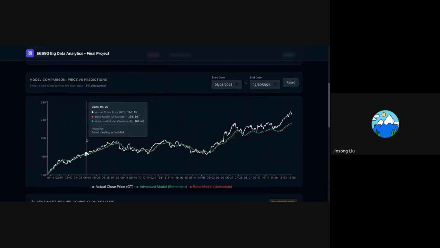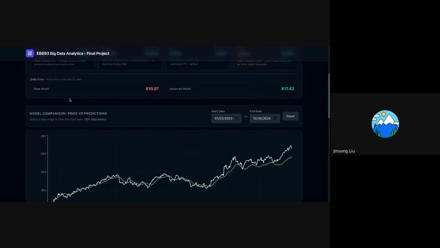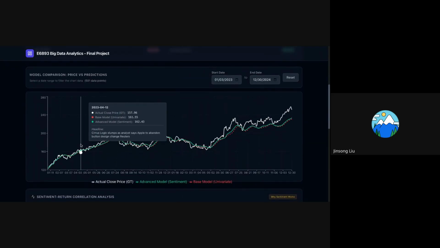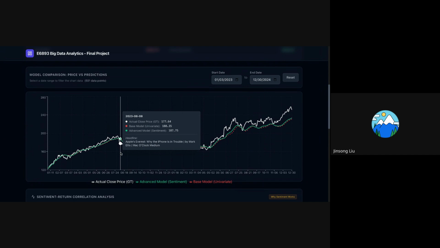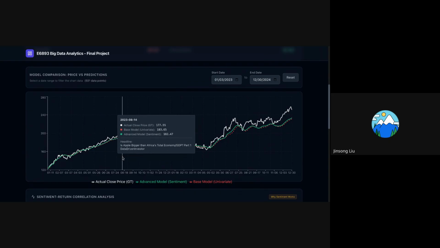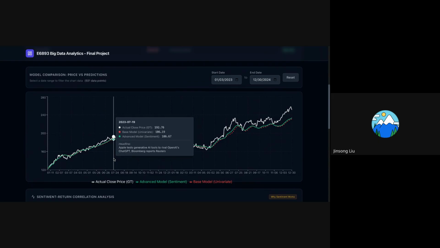Below that, the dashboard visualizes daily prediction errors, highlighting how the sentiment-aware model reduces short-term deviation from the actual price. And the central panel presents a time series comparison between the actual closing price, the base LSTM model, and the advanced sentiment-augmented model. This visualization clearly shows that the sentiment-enhanced model more closely tracks real price movement, especially during periods of increased volatility.